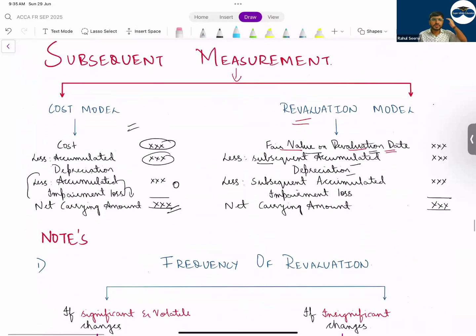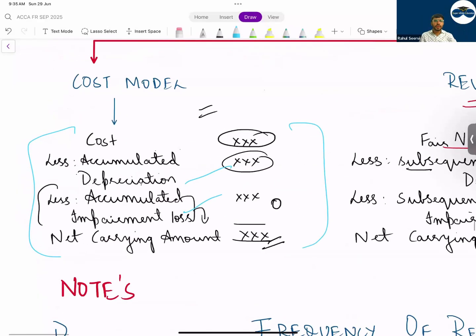Subsequent measurement. So under subsequent measurement, what are the two models here? Cost model and revaluation model. The company has the choice to select it. Under cost model, cost less accumulated depreciation and accumulated impairment. Have we covered accumulated impairment? No, we have not. From Monday, from tomorrow's class, you will be learning impairment.